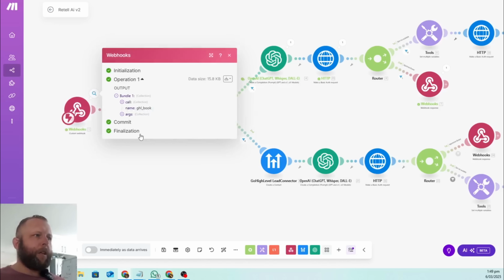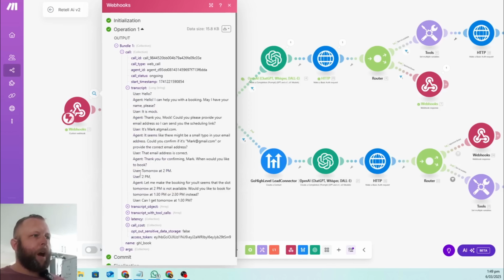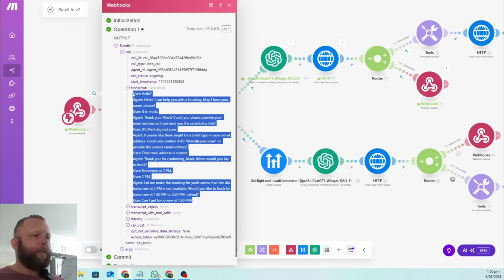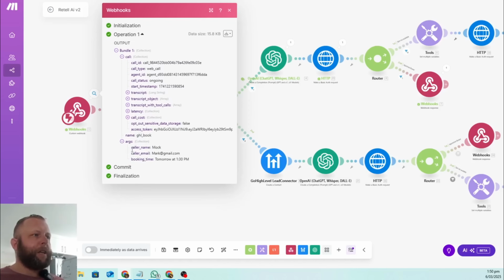Open this, and you'll see in here the bundle that we receive is all the data we receive from Retell AI in that function call called Go Highlevel Booking Bot. And you receive a bunch of extra data that you don't need to worry about. You can see the transcript up to then and there, so everything that's happened up to then and there, if you need to edit it. But what we want to look at is the arguments in here. So what we get is the Go Highlevel Booking Bot booking function, and we get the caller name, the caller email, and the booking time.